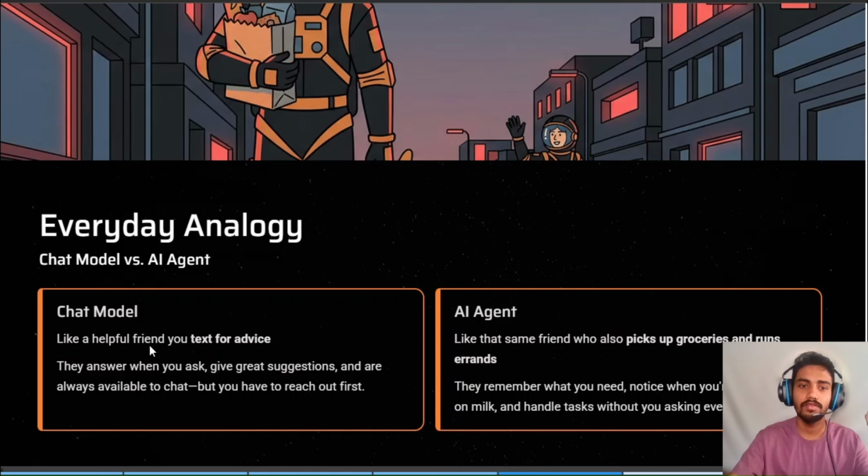A chat model is a helpful assistant which is ready for advice. An agent is like a friend who picks up groceries for you. They remember what you need, notice when you are running low on milk, and handle everyday tasks. So it can simply scan the environment, it knows your schedule, it knows who you are and what you need in what moment. It can actually work.